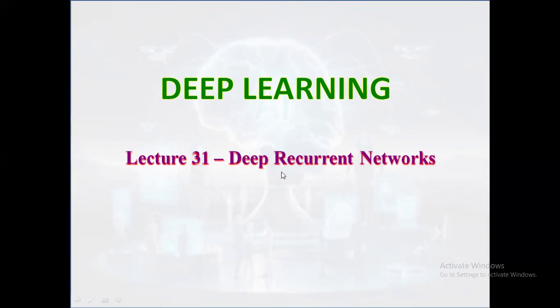a deep RNN stacks multiple recurrent layers on top of each other, allowing the network to learn information at different levels of abstraction. Each layer captures temporal features from the sequence, while higher layers understand more complex and long term relationships. This makes deep RNNs especially powerful for tasks involving sequential data such as speech recognition, language translation, text generation, biomedical signal analysis, and time series forecasting, where understanding both past context and hierarchical patterns is essential. We'll see one by one.